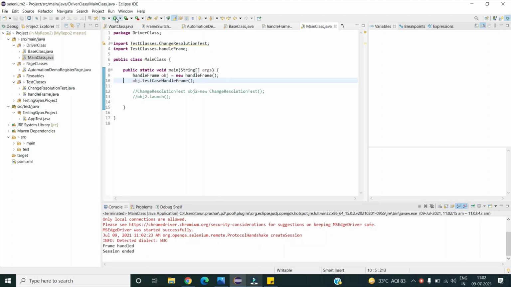I hope you guys are able to understand how you can explain the OOPS concepts in your automation framework, how you have used them in your automation framework.